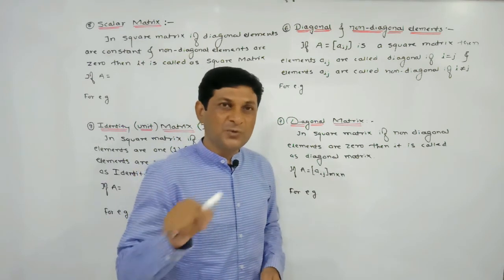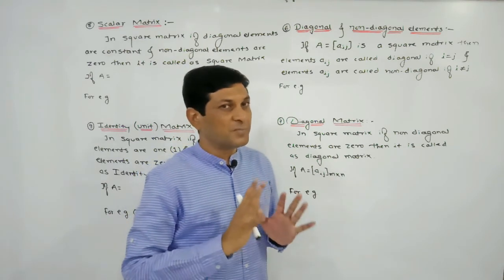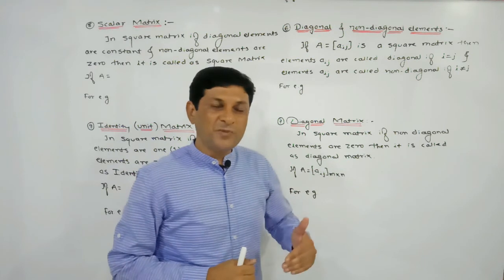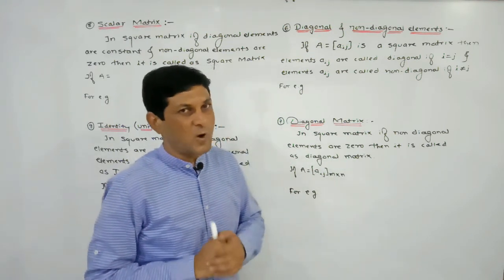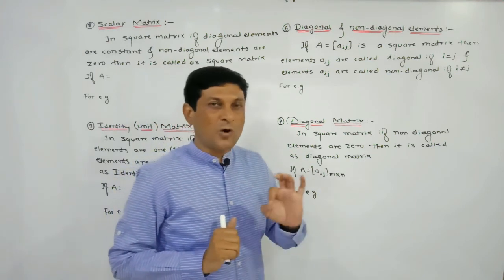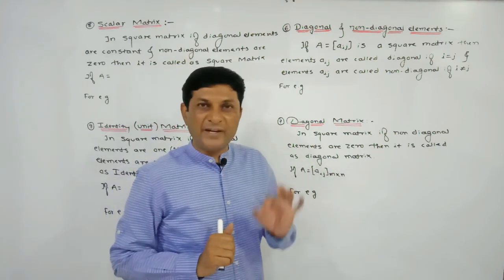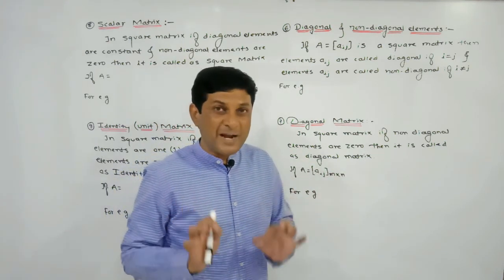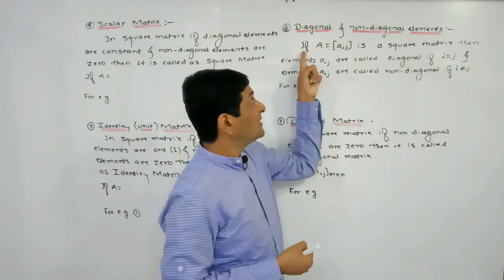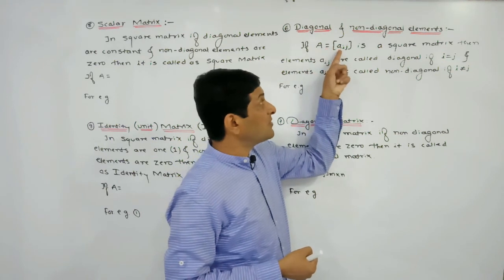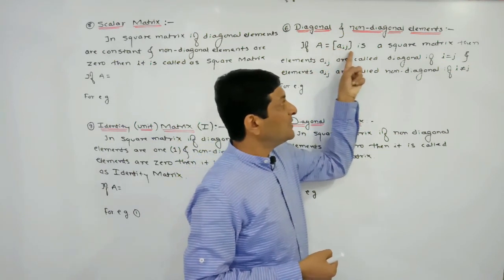So we have to use this word in many definitions. So try to understand when we can say that the elements are diagonal and when we can say that the elements are non-diagonal. Diagonal or non-diagonal elements can be found only if the matrix is a square matrix. That's why here we have written that A is a matrix whose elements, denoted by Aij, is a square matrix.